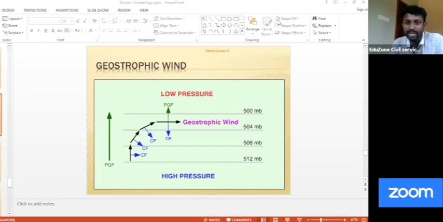Ideally, wind moves across different pressures. See, what is the meaning? 512 is high pressure, 500 is low pressure. So from 512 to 500, high pressure to low pressure, is the wind direction. But because of this balancing force, it is moving along the same pressure line. It moves along an isobaric line. This balance seldom holds exactly in nature. That is, practically, it is very rare. This is an ideal condition.